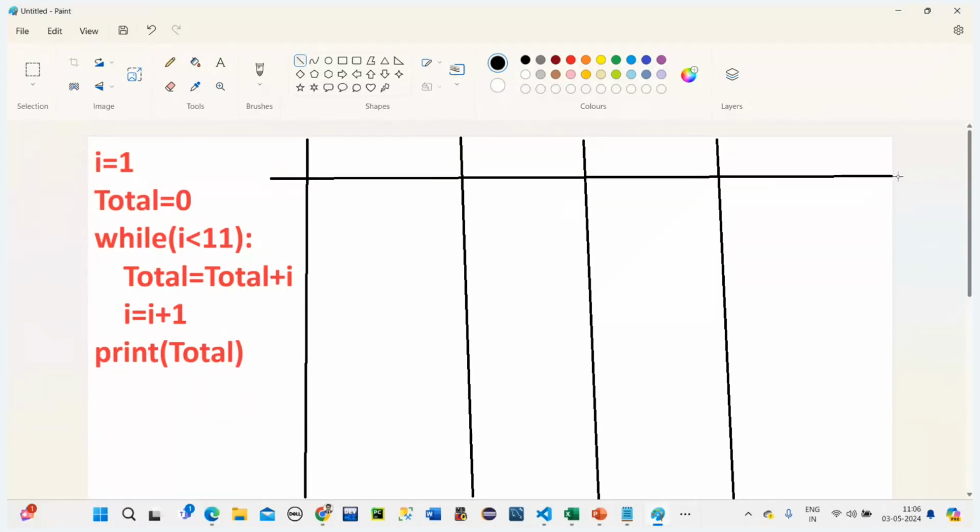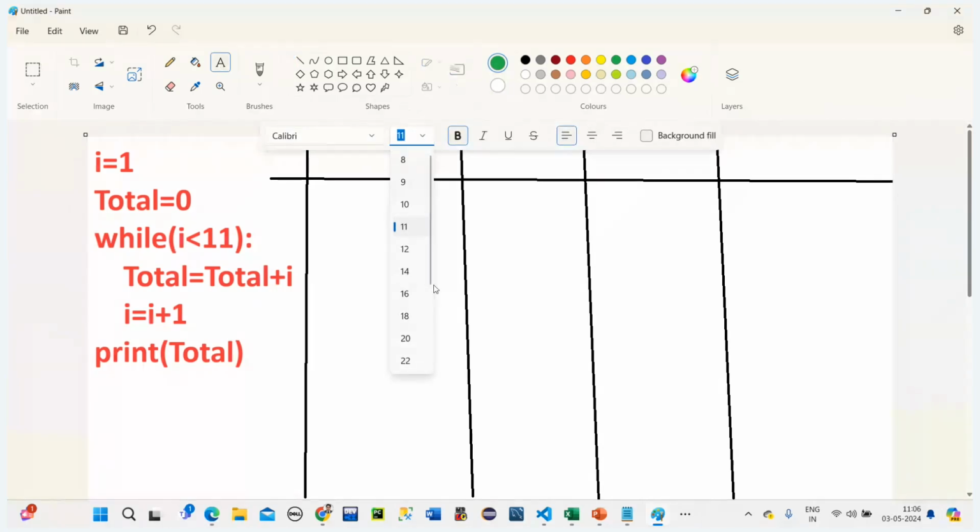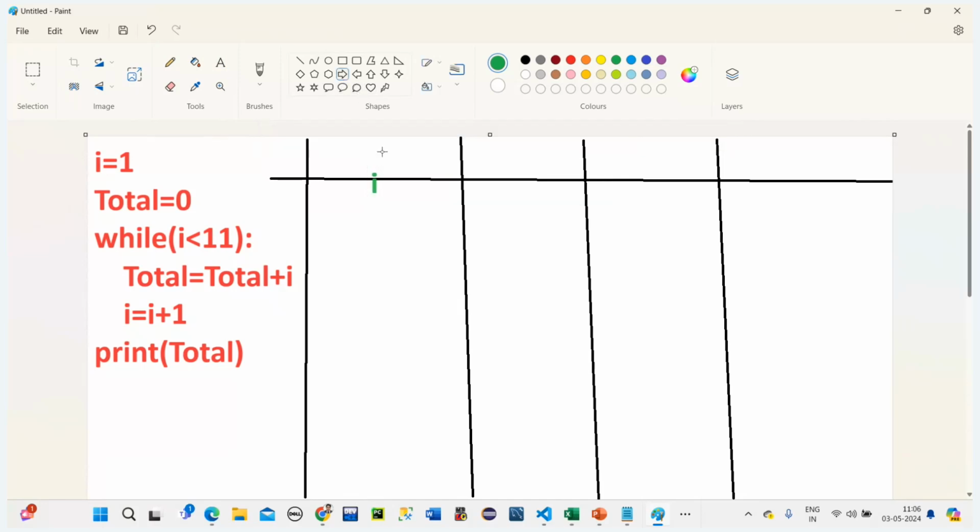If you know this process, you will be comfortable with other loop concepts also. Starting is the I value; I'm keeping I here, and we'll take the I from here only.